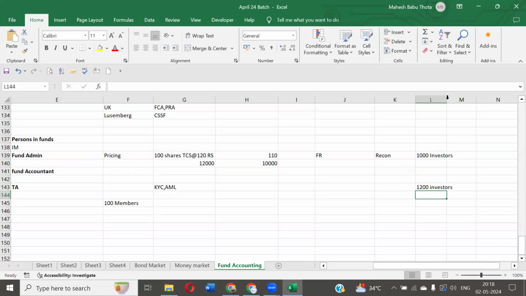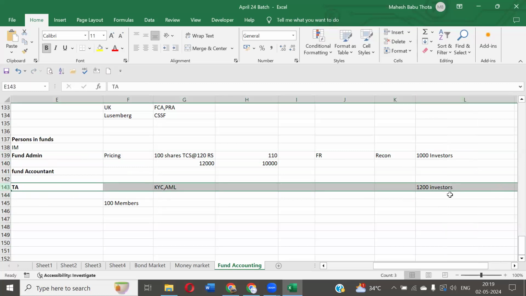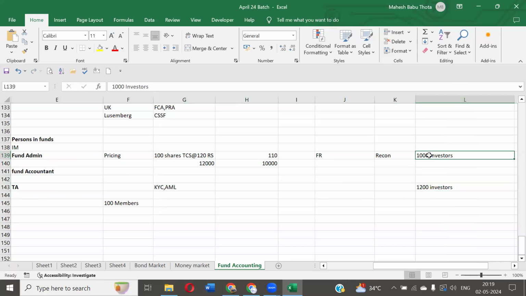Both are from the same company, but the transfer agency records show 1200 while the fund administrator shows only 1000 members. There is a discrepancy. We need to find out why the transfer agency books show a different number from the fund administrator record. There could be reasons like this also, right? Yes or no? Forget about the reasons, but there will be chances or not.